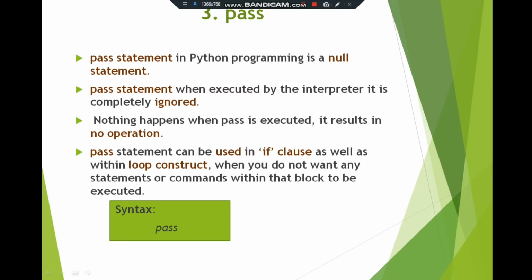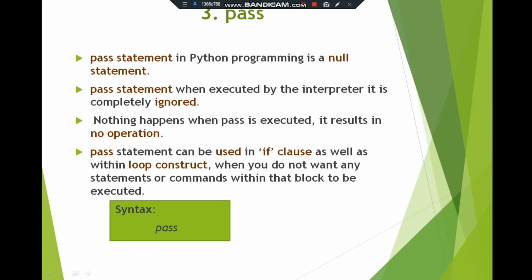So the pass statement in Python is considered a null statement, it does not do any process. We use the pass statement only as a placeholder, it just occupies the space. In future we can add statements in place of the pass statement.